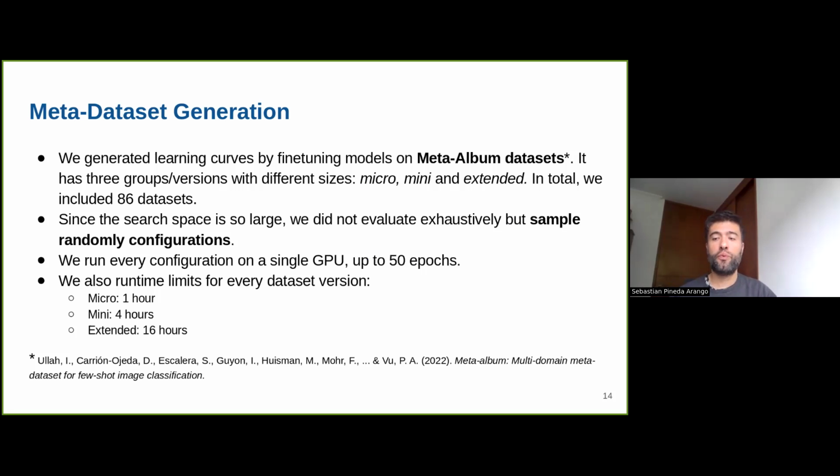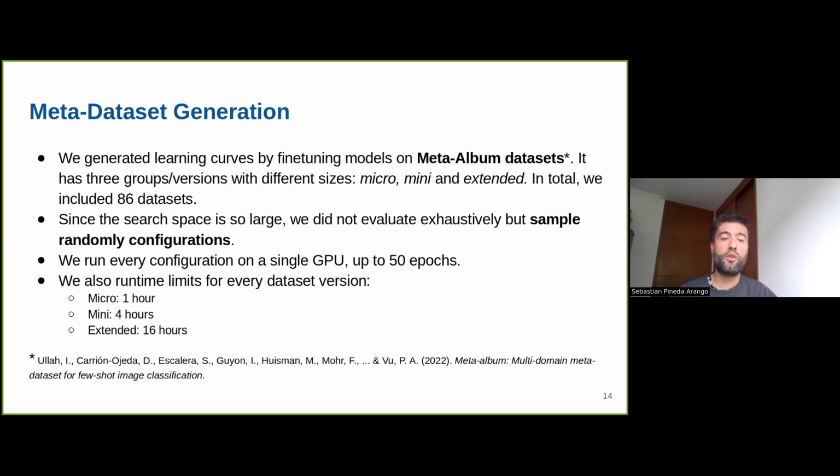For every pipeline configuration, we ran a single GPU and up to 50 epochs. Normally in previous work on fine-tuning, 5 to 10 epochs is sometimes enough, but we wanted more epochs. We also limited the runtime of the learning curves. Besides the limit on epochs, if a specific pipeline in micro takes more than 1 hour, then we stop the execution.